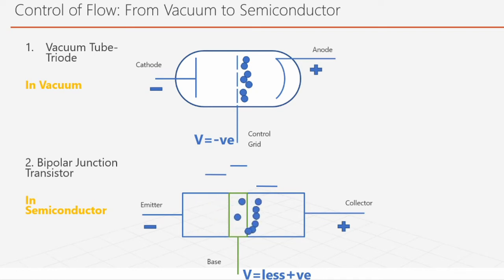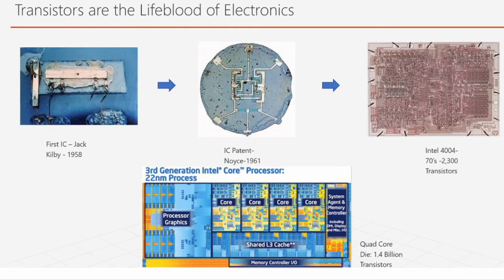By controlling the flow rate, you can do logical operations, like when something is on, then only you let some task occur. So it's like logical operations. And the data you can represent by 0s and 1s, that you know, right? And then you can do computations, you can do a lot of stuff. So the transistor is the lifeblood of electronics.